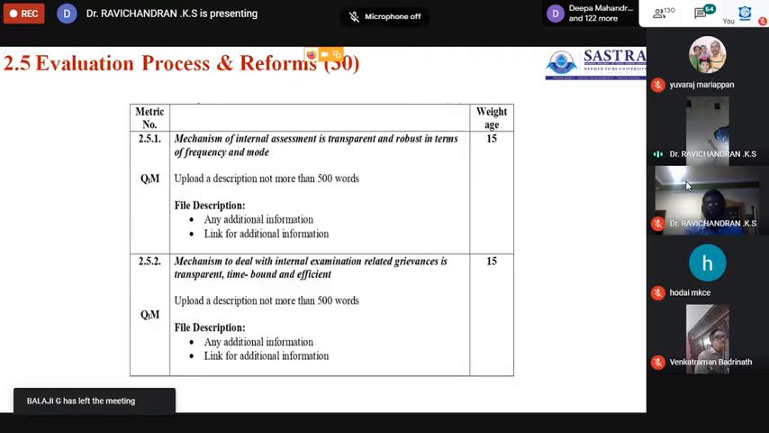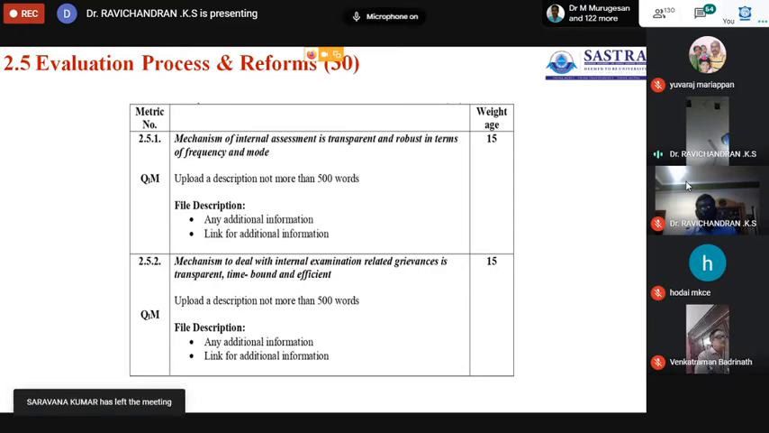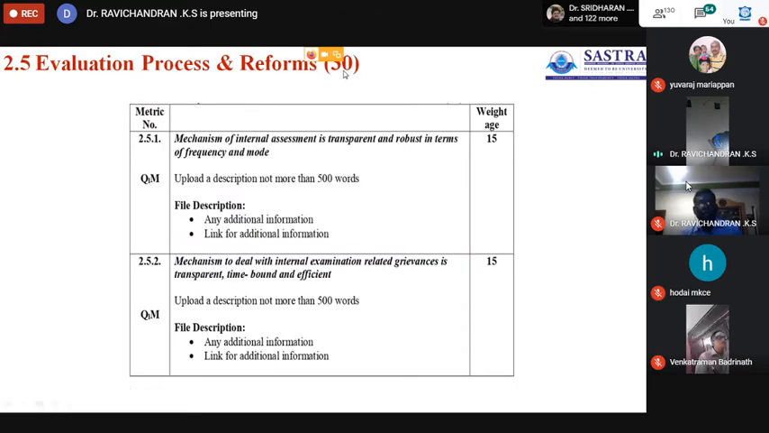Now I will move to 2.5, evaluation process and reforms. The marks go to headings, but here there are only 30 marks. Evaluation process and reform carries only 30 marks, which will be divided under two headings, 15 and 15 each.